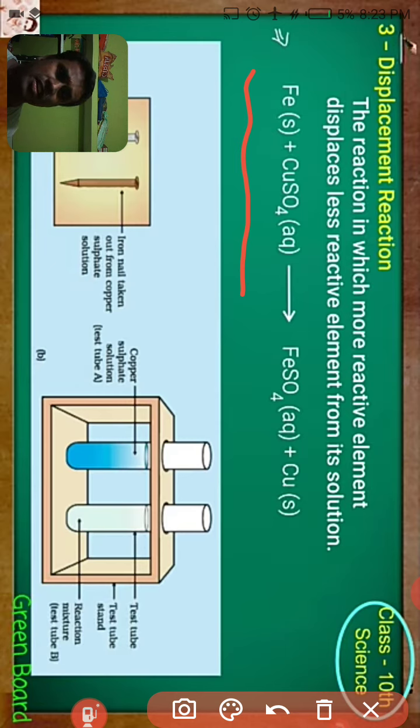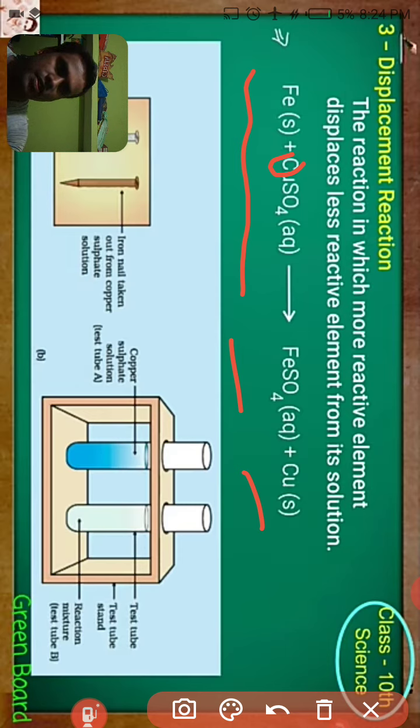It displaces copper from copper sulfate solution, and forms FeSO4 and Cu. Ferrous sulfate and copper are formed by displacing copper from copper sulfate. This is an example for displacement reaction.